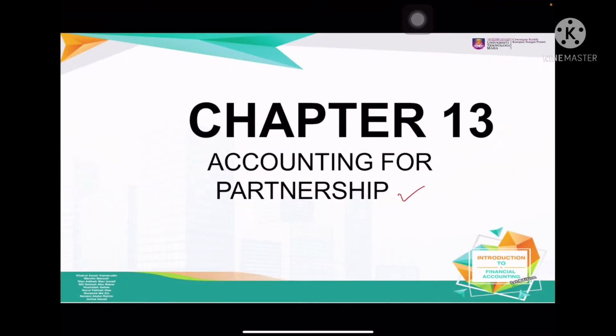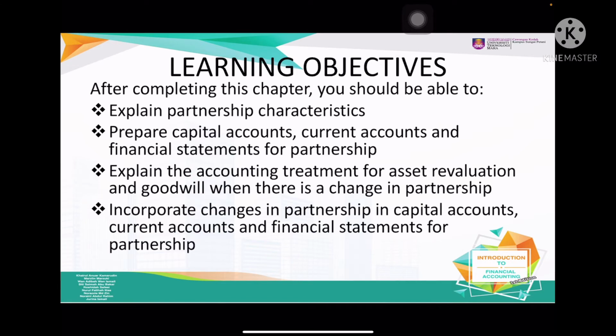Right, now we move on to our last topic, accounting for partnership. After completing this chapter, you are able to explain the characteristics of a partnership. Number two, you are able to prepare the capital account, current account, and also the financial statement of the partnership. And number three, explain the accounting treatment for asset revaluation and goodwill, if there is a change.